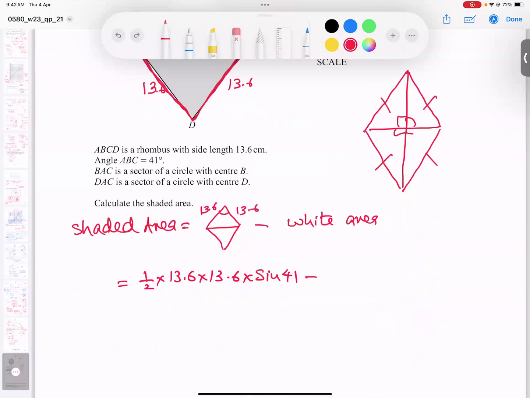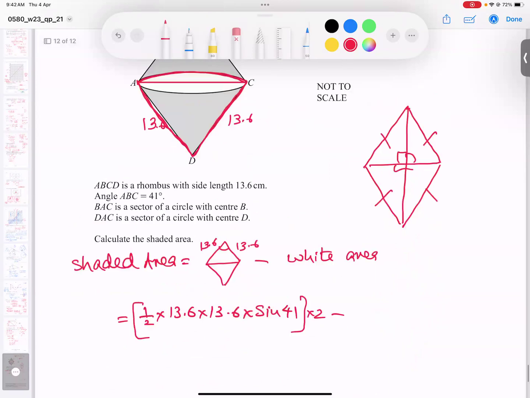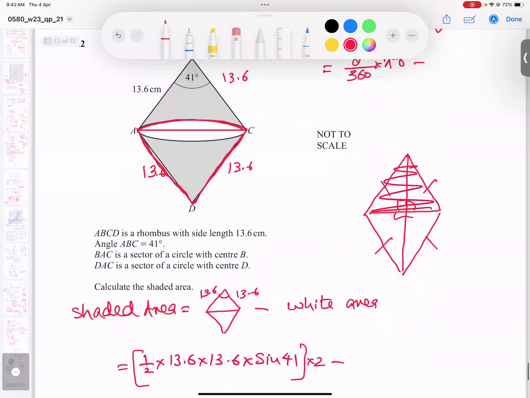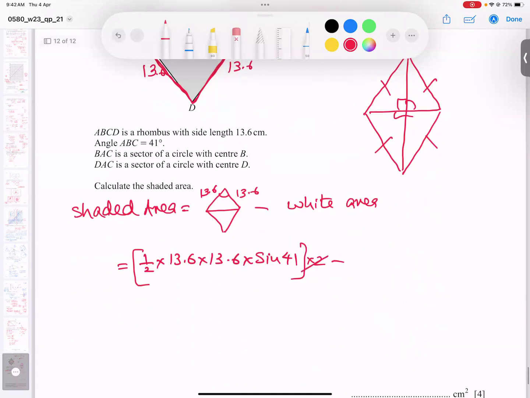Okay, rhombus area, I missed one thing. I have to multiply by 2. Why by 2? Because you know it very well: rhombus area is the upper triangle and lower triangle. So into 2, that is why. This 2 will cancel with that. I will check 13.6 into 13.6 into sine of 41. So the answer coming with me is 121.3446. That is the rhombus area, is clear.